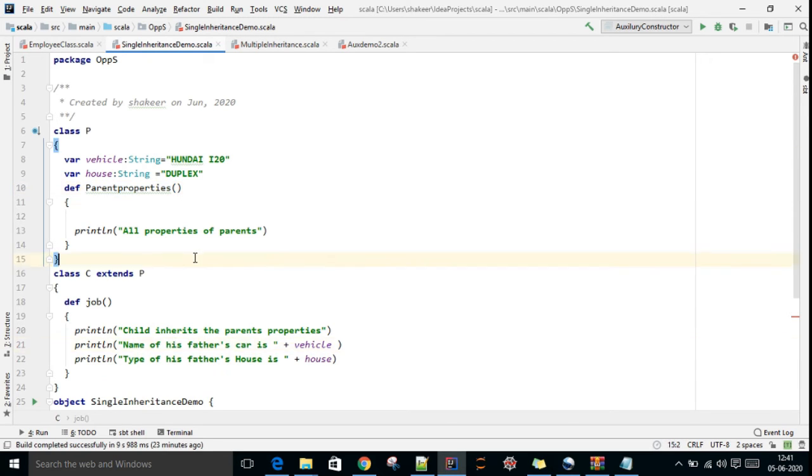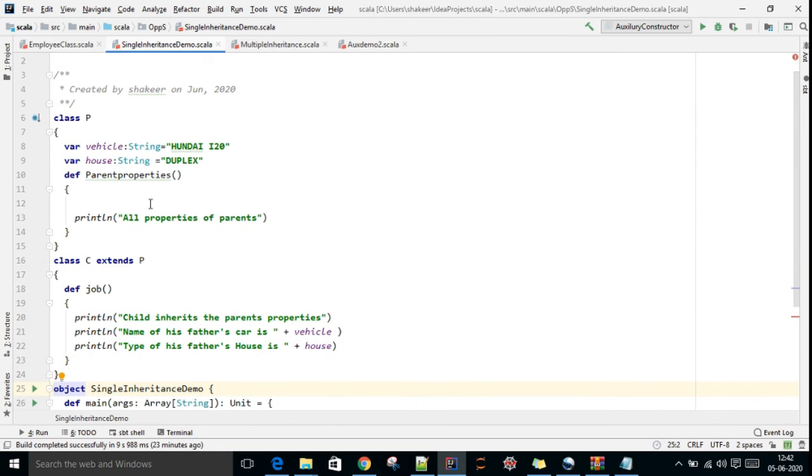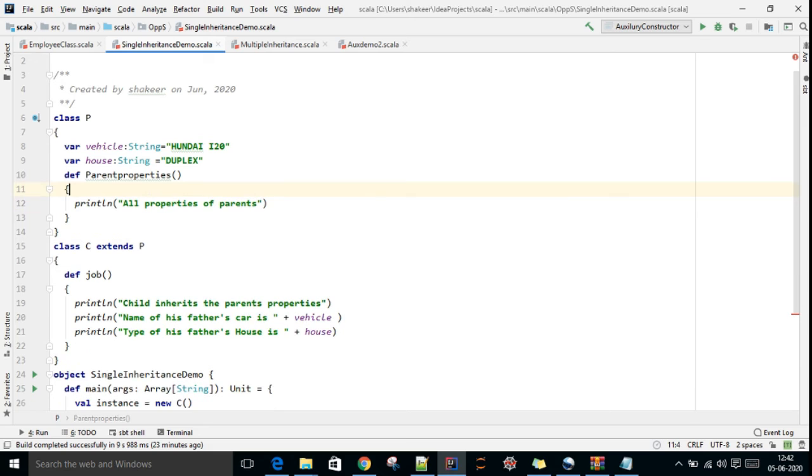In this method I'm printing all the properties of the parent class.